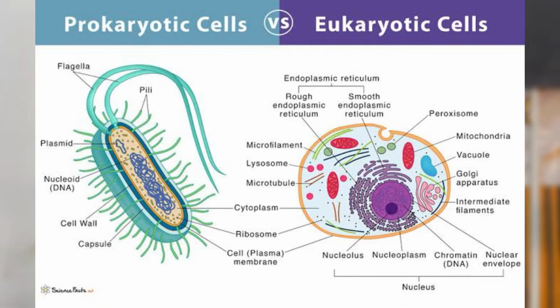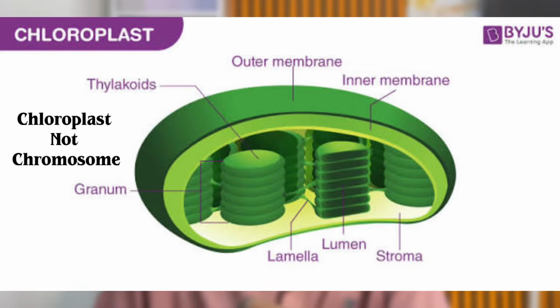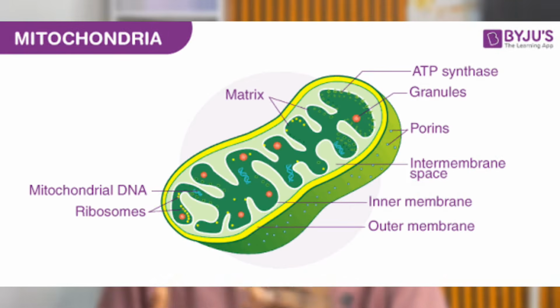As well, you must know the organelles that you won't find in a prokaryotic cell and the ones you will find in a eukaryotic cell. For example, the double-walled organelles like the chromosome and the mitochondria. And also you must know the function of each organelle in the cell. For example, the nucleus, the nucleolus, the ribosomes, the endoplasmic reticulum, the Golgi apparatus, the peroxisome, the cell membrane, the cell wall, every single one of them.